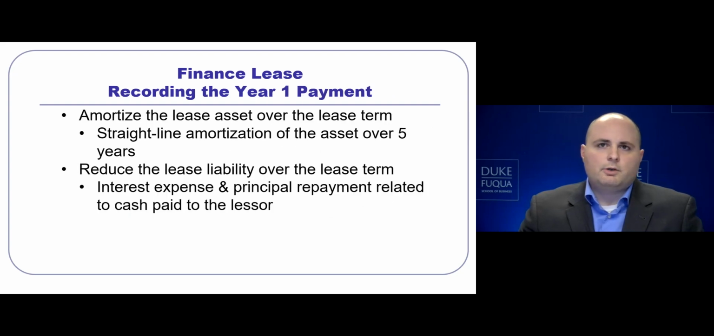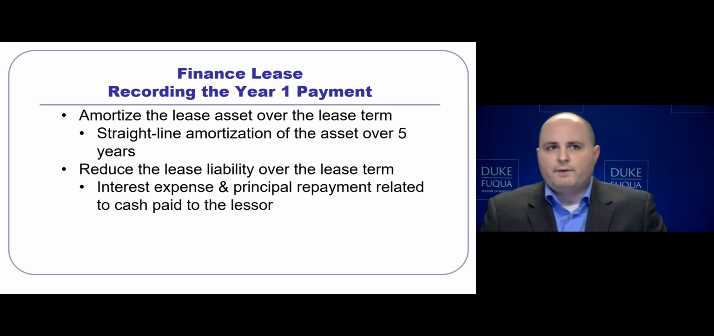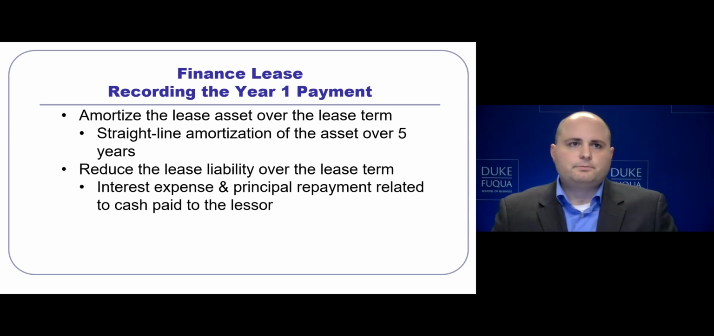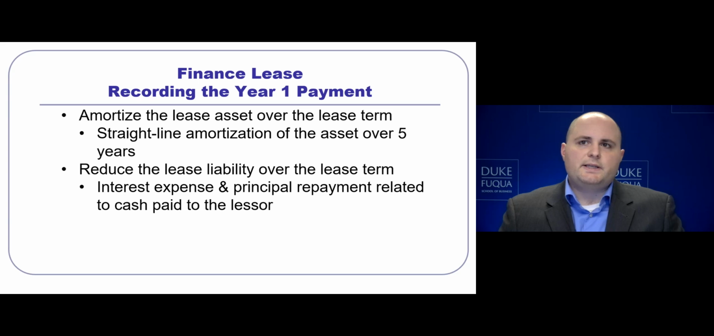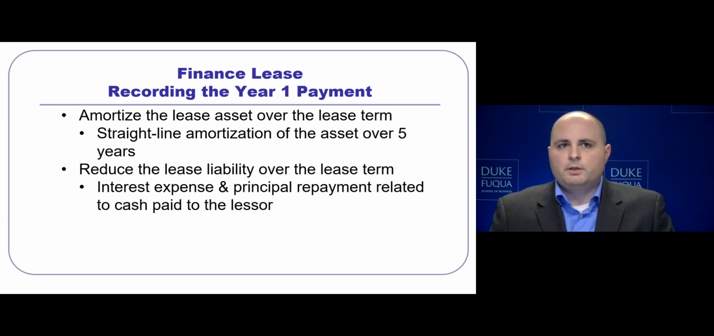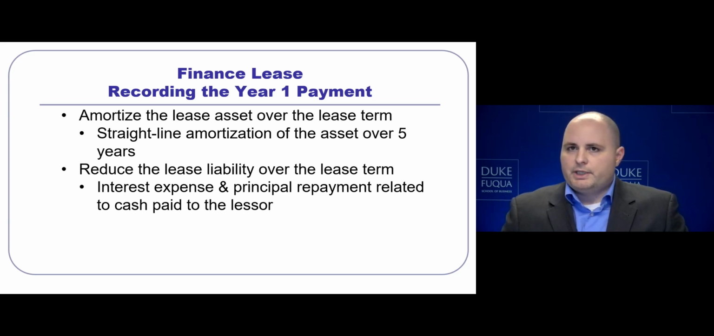When thinking about how to record the year 1 payment for a finance lease, we must do this in 2 parts. The first part is that we must amortize the lease asset over the lease term. We will do a straight line amortization over the asset's life of 5 years. In addition, we must reduce the lease liability over the lease term, and that will be based off the interest expense and principal repayment from the cash that was paid to the lessor.